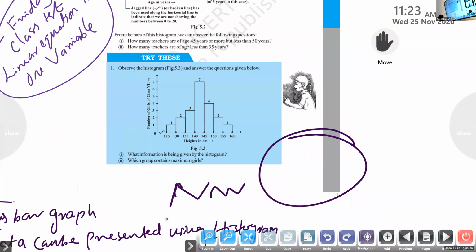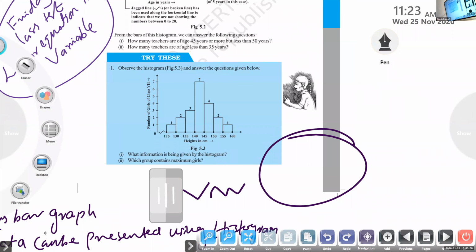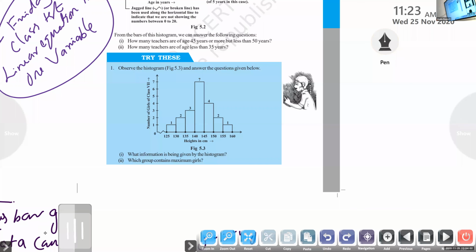All of you observe the histogram. It shows the height of girls in class 7.